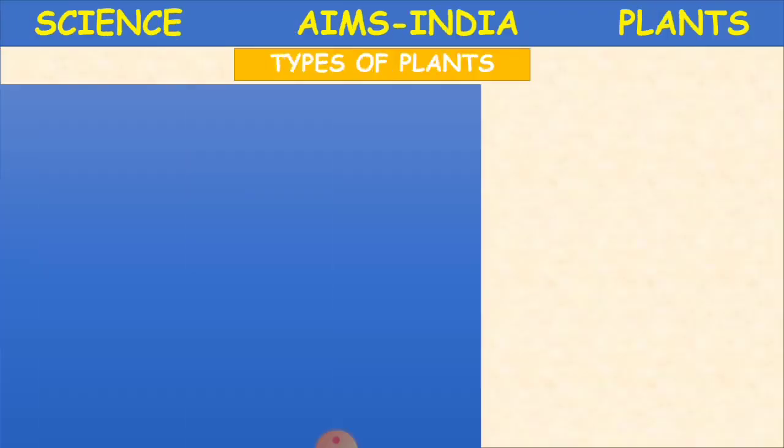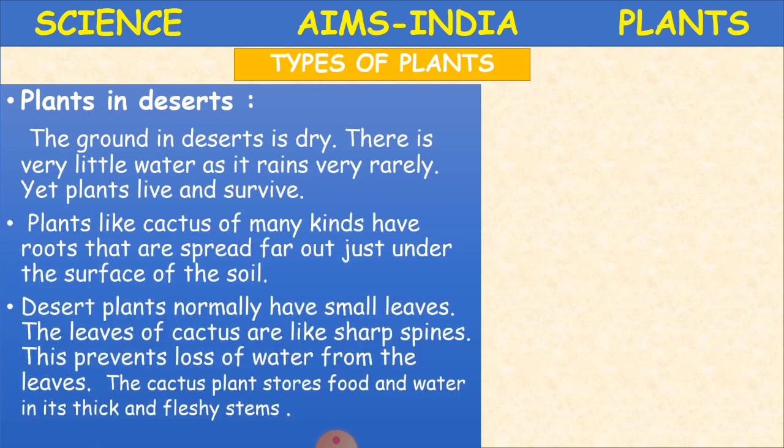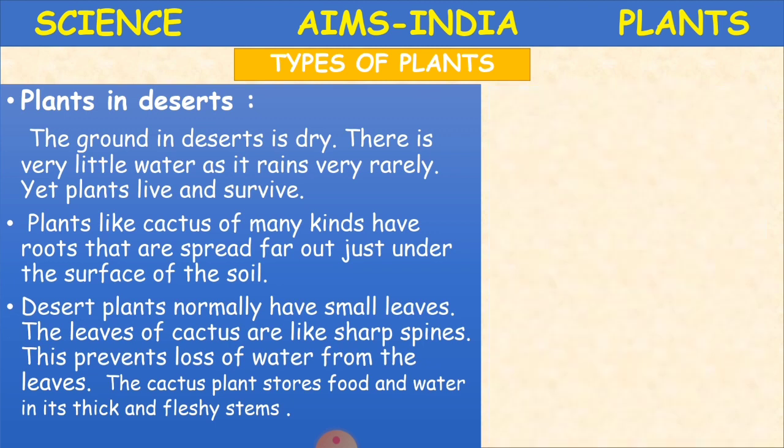Yes, we learn some more plants now. Plants in deserts. Yes, children, deserts. How is the climate in the desert? So much hot and no rains. Minimum rain. At the most, we don't have rains in the desert. So what type of plants do we have in deserts?